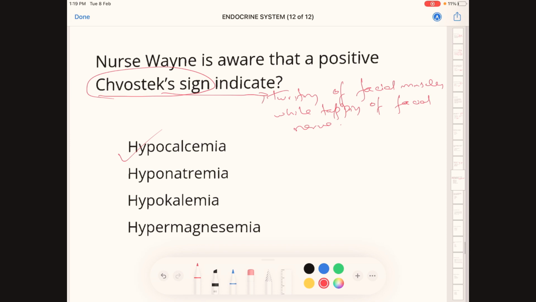That is Chvostek sign, and there is one more sign present in hypocalcemia, known as Trousseau sign. This also is due to hypocalcemia. There is carpopedal spasm.